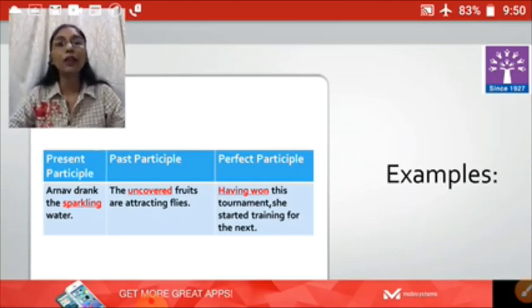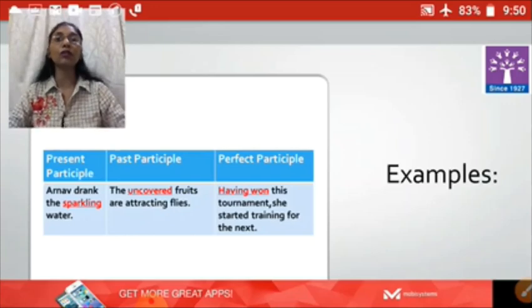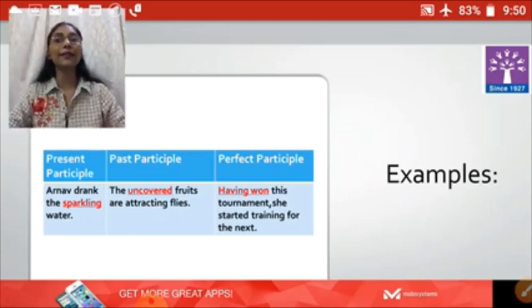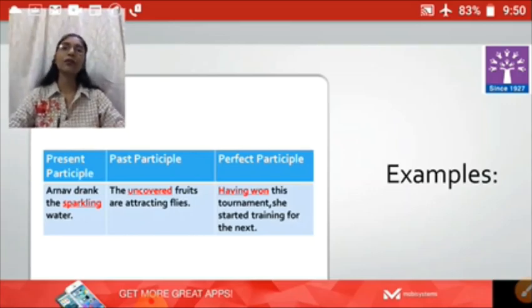Here sparkling is working as an adjective in the sentence modifying the noun water, right? We can take one more example. The crying girl took a long breath and laid down on the couch. So the crying girl, again, crying is present participle in the sentence.